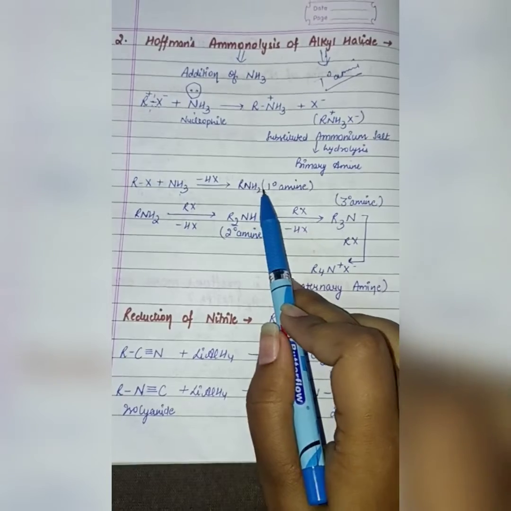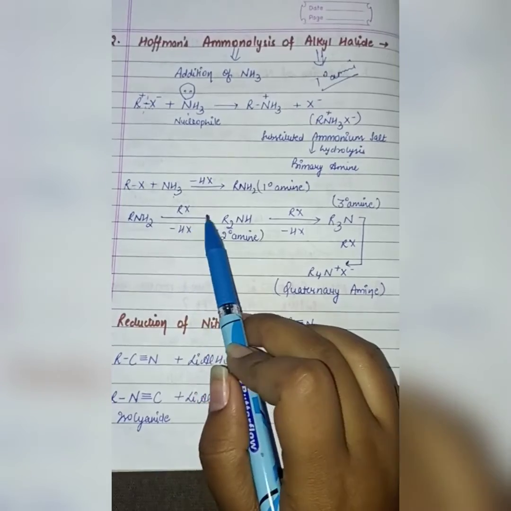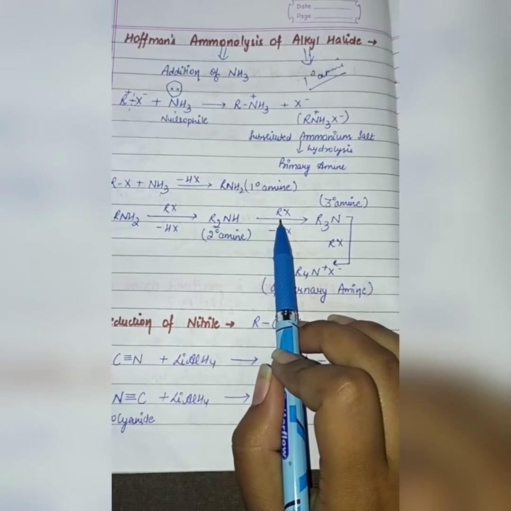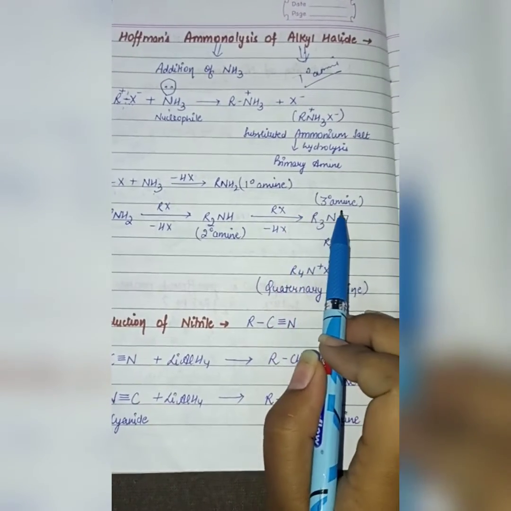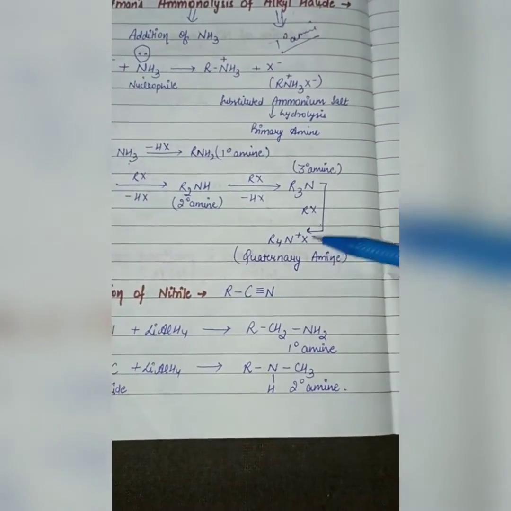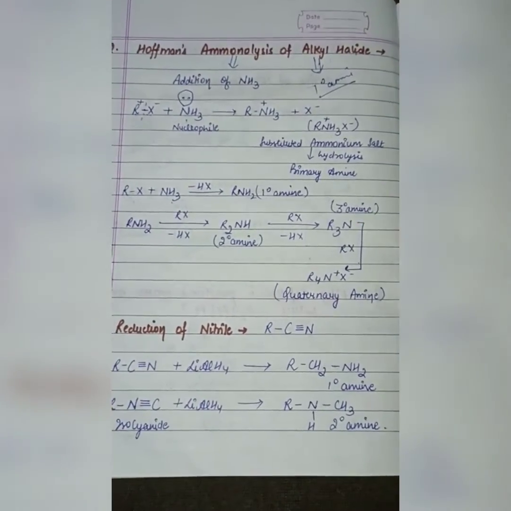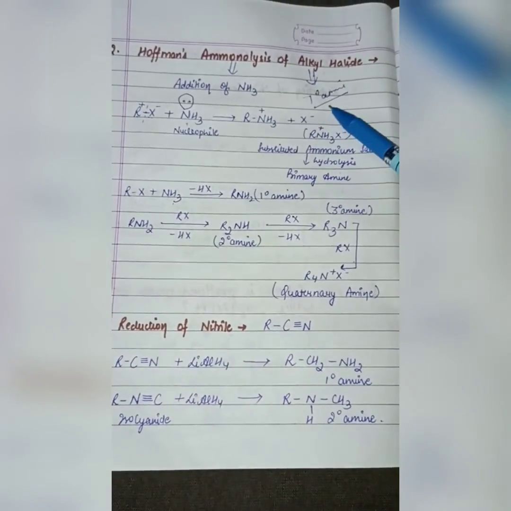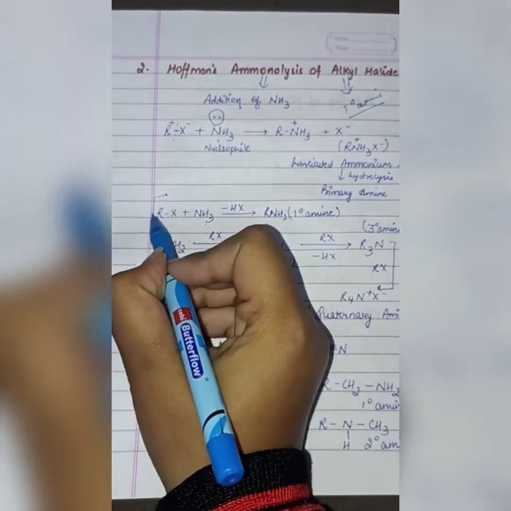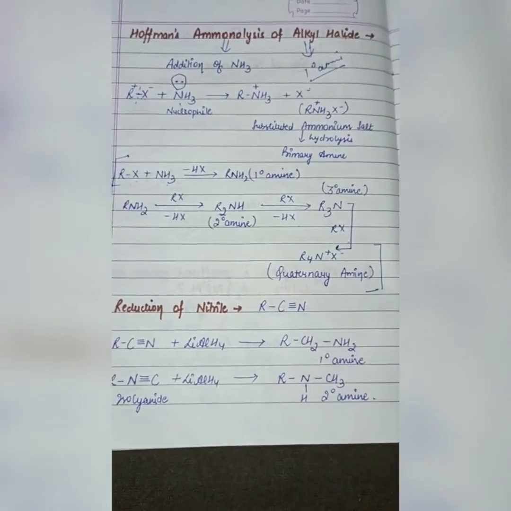And when RNH2 reacts with the alkyl halide and we take out HX, it becomes the secondary amine. When this is treated further with the alkyl halide, it forms the tertiary amine, and when the tertiary amine reacts with the alkyl halide, it forms the quaternary amine. So this whole reaction gives us the primary amine. If this reaction comes in the exam, you have to write the whole reaction from here to here.